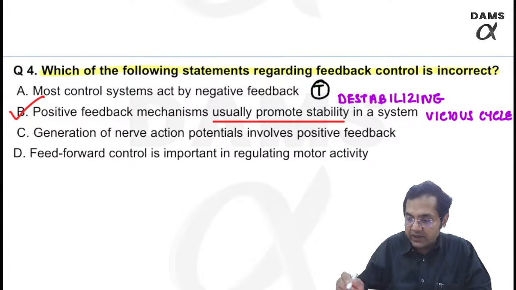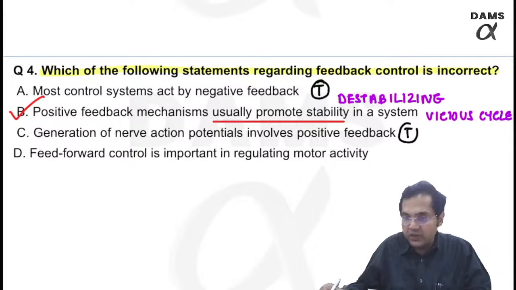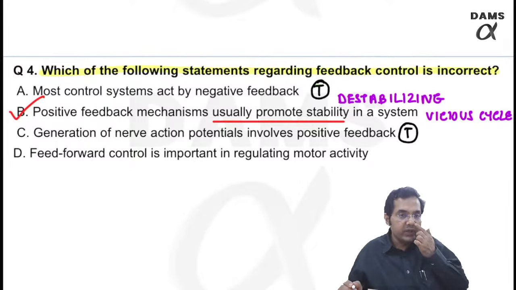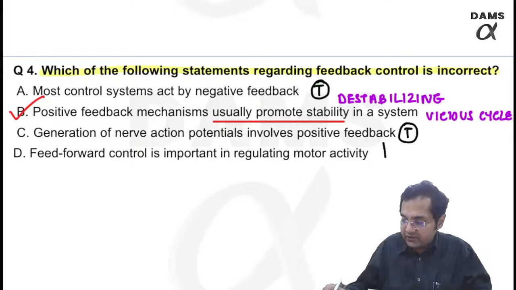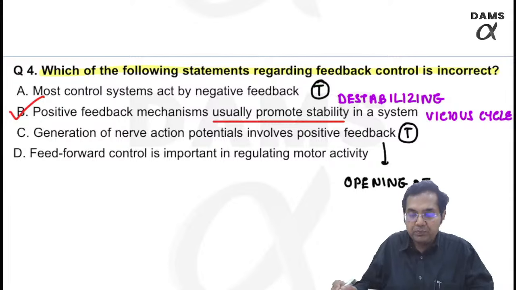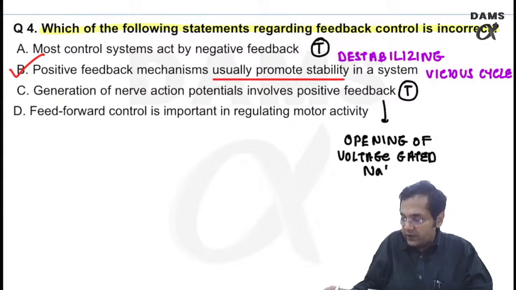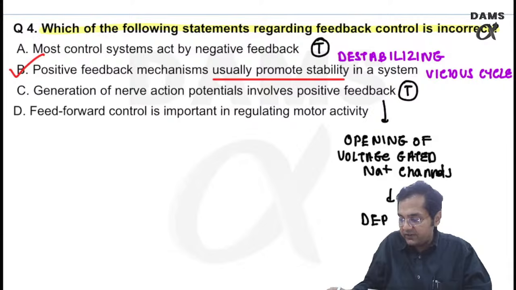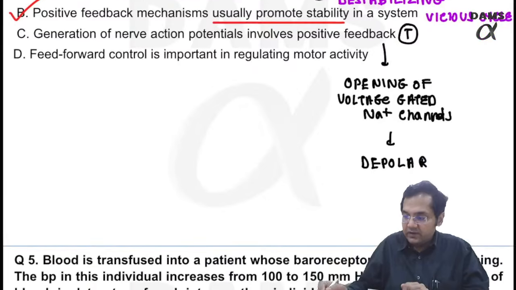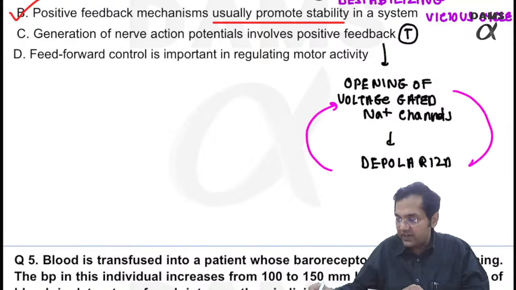Generation of nerve action potentials involves positive feedback. This is true. Where have you studied it? Can you recall? Opening of voltage gated sodium channels causes depolarization, and depolarization now causes more opening of voltage gated sodium channels, which causes more depolarization.